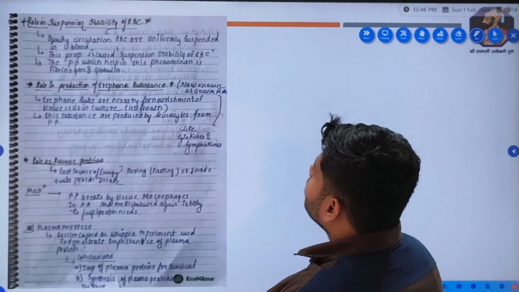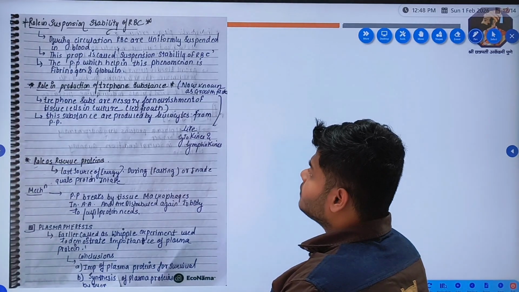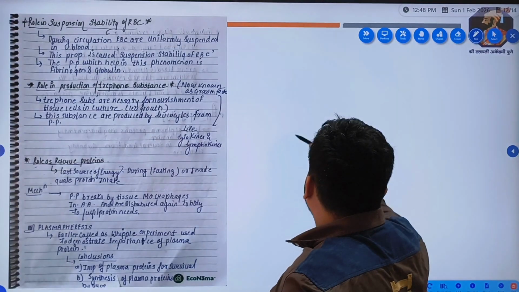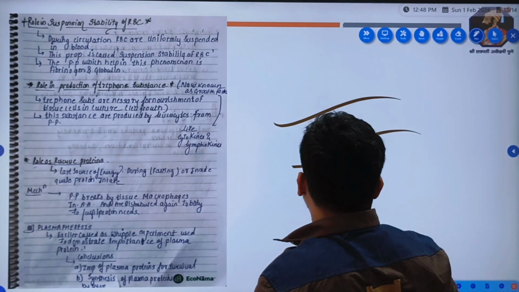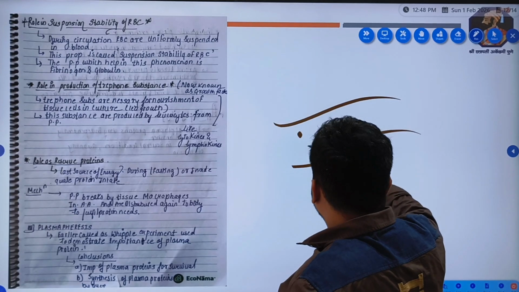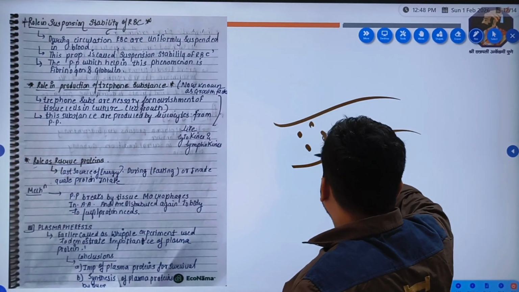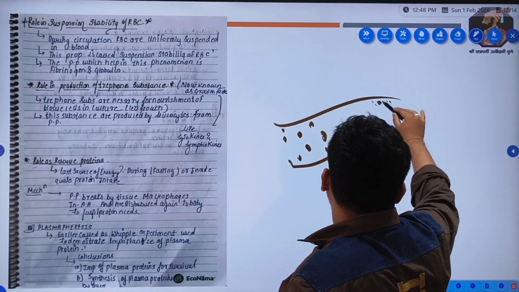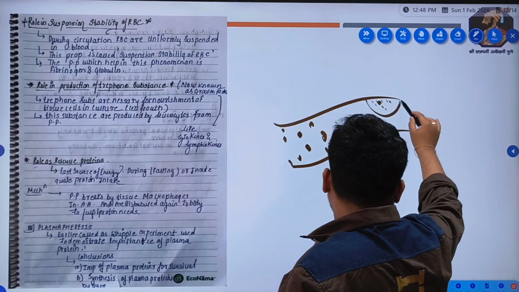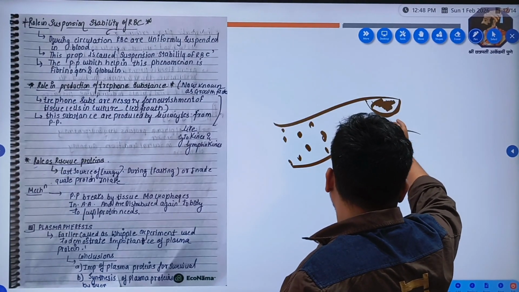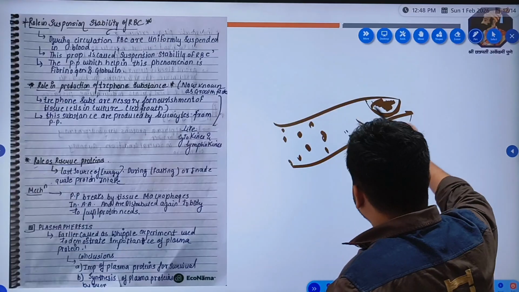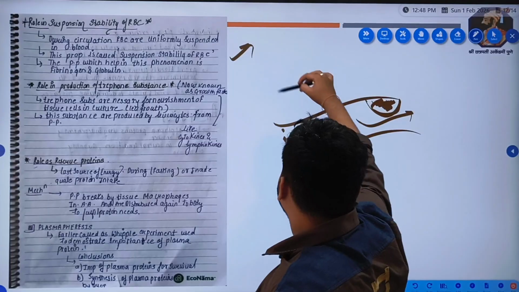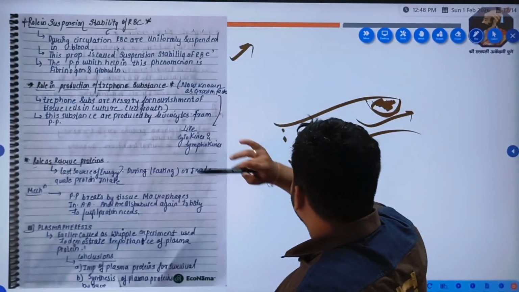Now, role in suspension stability of RBC. During the circulation of RBC, they are very uniformly suspended in the blood. Imagine these are veins, and there are red blood cells. They are very uniformly distributed, not just here, or here, which would obstruct and cause Rouleaux formation, and there would be a clot. So it's not like this, they are uniformly distributed. This property is called suspension stability of the RBC.